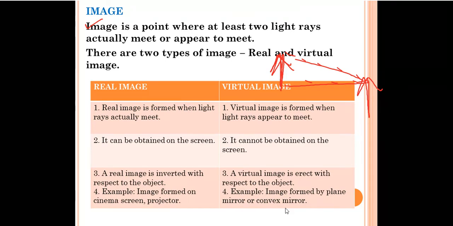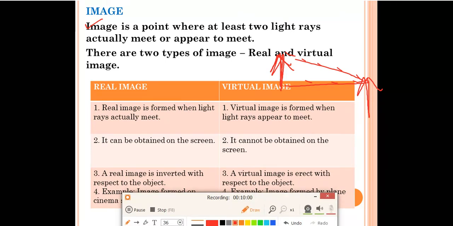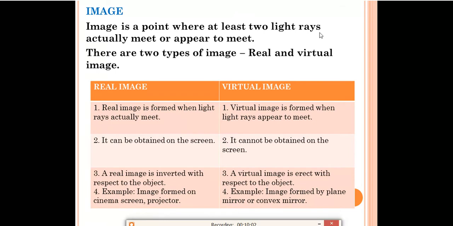Image is a point where two light rays actually meet or appear to meet. It means it is possible that the two light rays will meet, but it may happen they will only appear to meet. That is also called an image. So on the basis of this there are two types of images. One is called real image and the other is called virtual image. You have to remember the differences between the real image and the virtual image. It is very important.